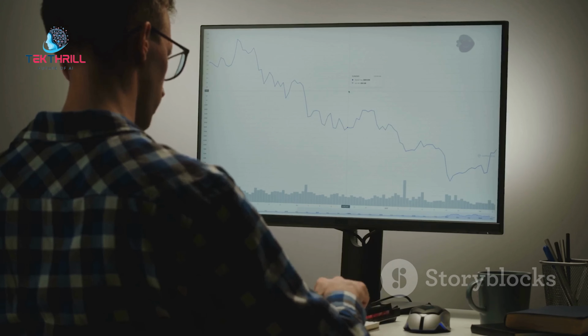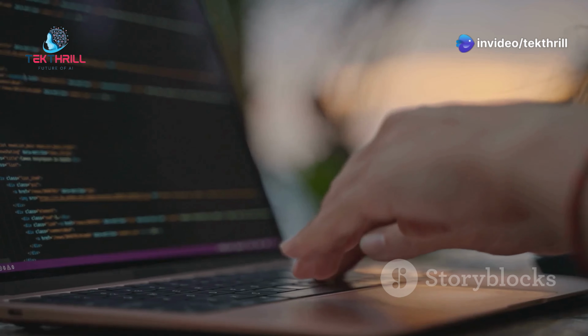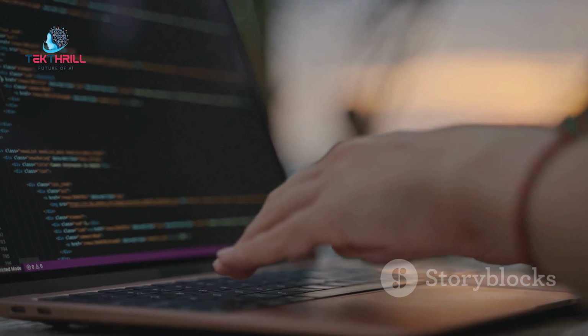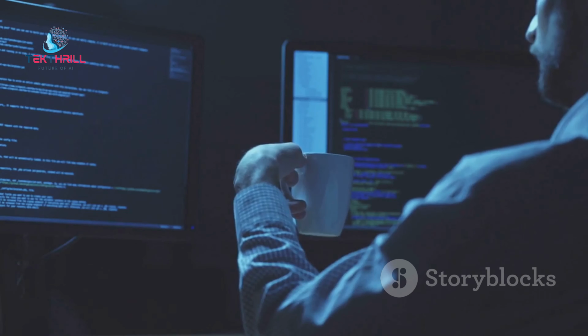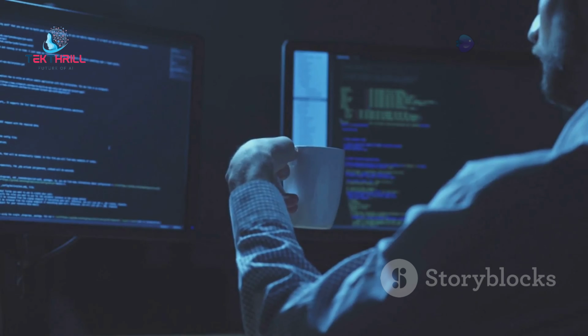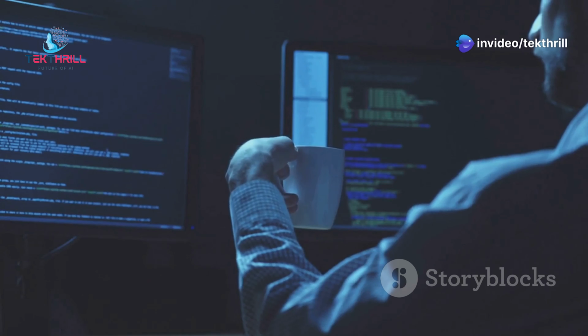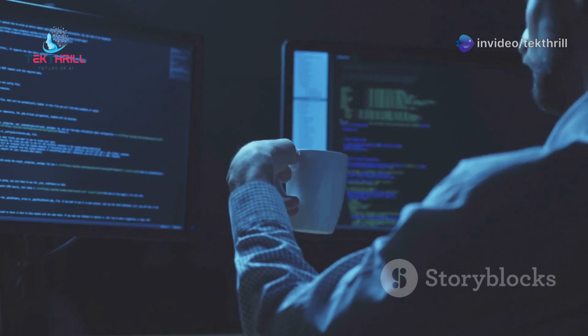Programming is another cornerstone of AI. It allows you to implement the mathematical concepts and algorithms in a practical, executable form. Python is a popular and versatile programming language, widely used in AI development. Its simplicity and readability make it an excellent choice for both beginners and experienced developers.